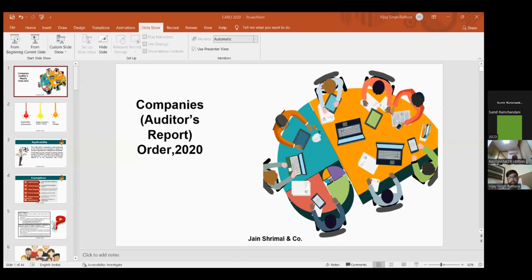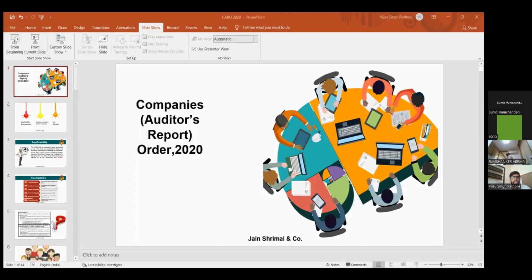I'll start with applicability. As far as applicability is concerned, there is nothing much changed. There is only a change in the definition of small companies. Earlier, there was also an exemption for small companies, but with the recent changes by the MCA, the definition of small company has been changed. Earlier, the limit was 50 lakhs for paid up share capital and 2 crore for turnover for the previous financial year for a company to be called a small company, but now that has been amended.